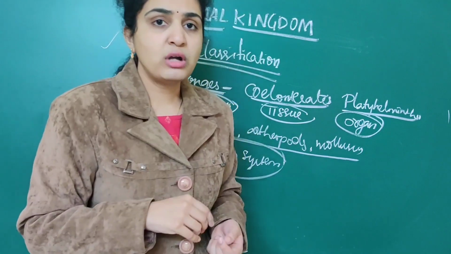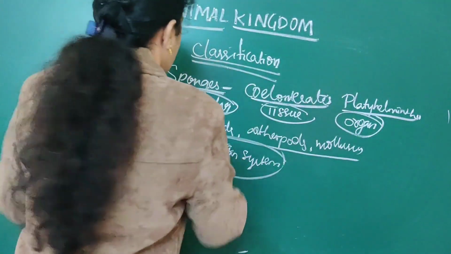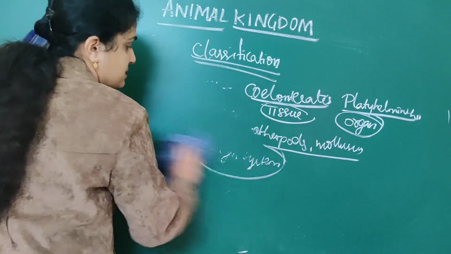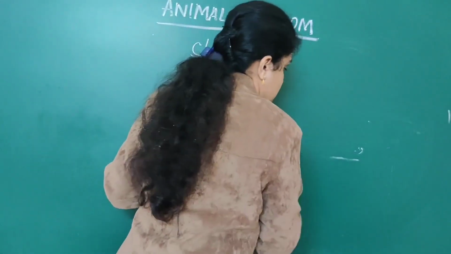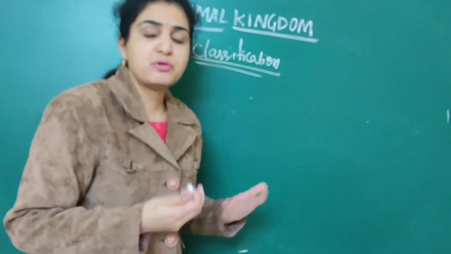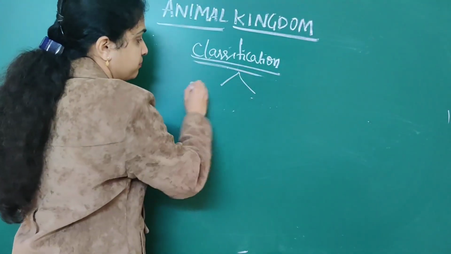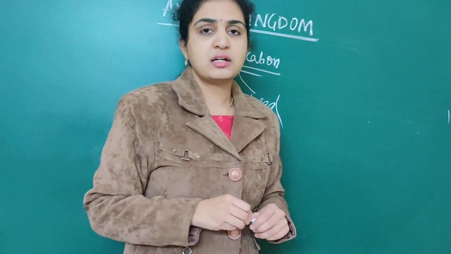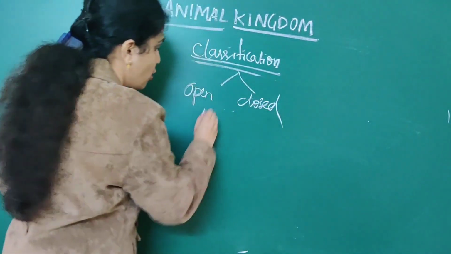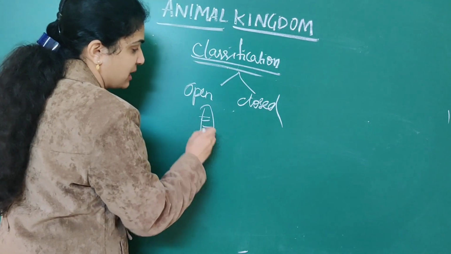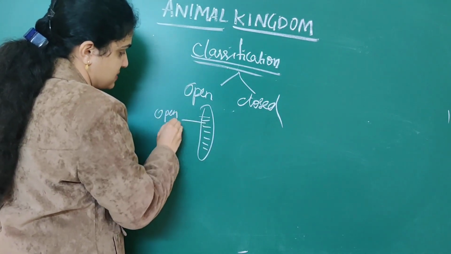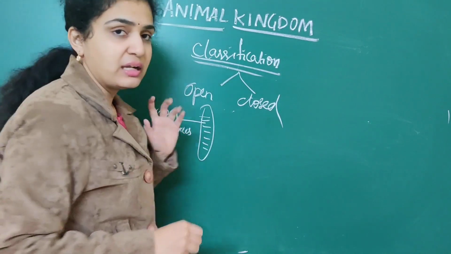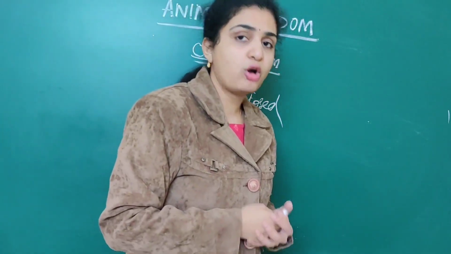As well as, there are two types of circulatory system basically: one is open type of circulatory system as well as closed type. In open type of circulatory system, the blood will flow into the open spaces, like how we have discussed for cockroach. So this is called open type of circulatory system, mostly exhibited by cockroach.